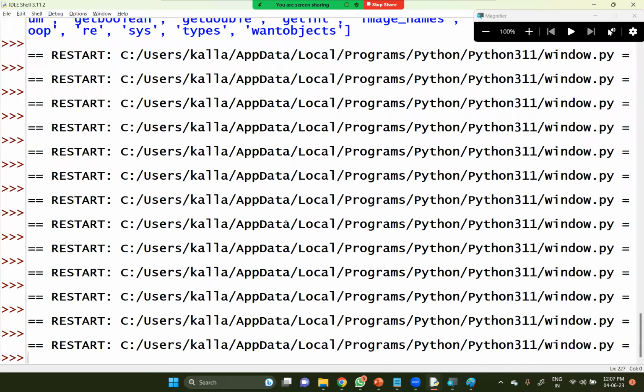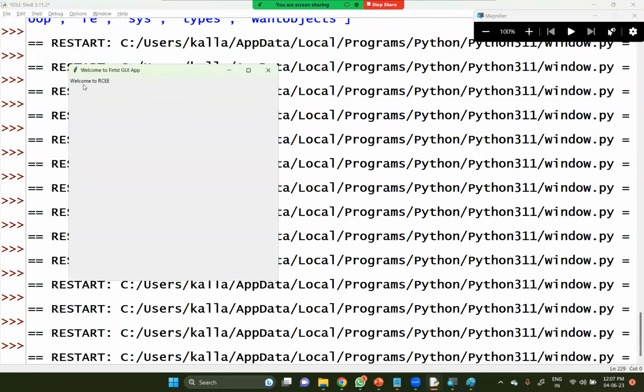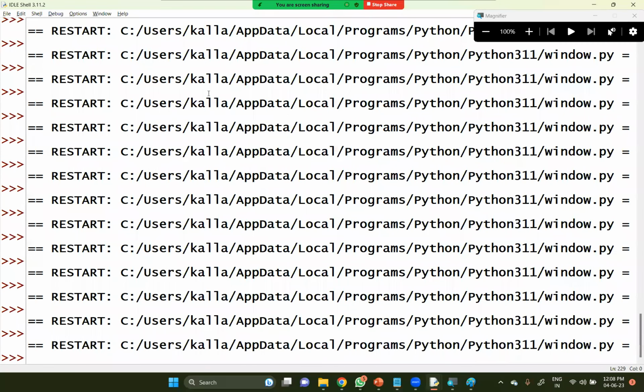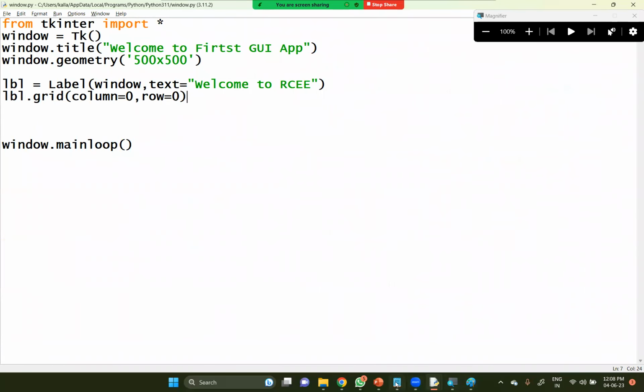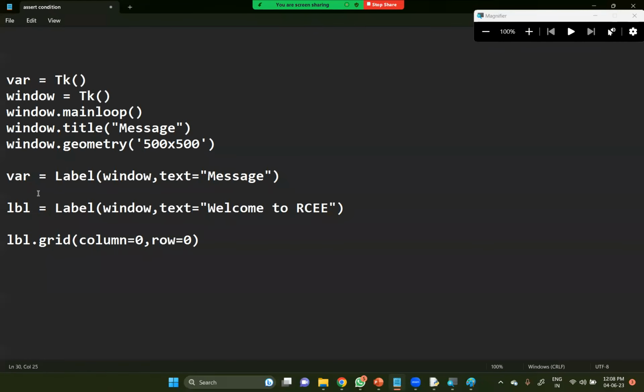Now I'd like to specify, while executing this, the default size of your Welcome to RCE is very small. I'd like to make that message or text much bigger with a particular font. To do that, whatever message you are supposed to specify, comma.